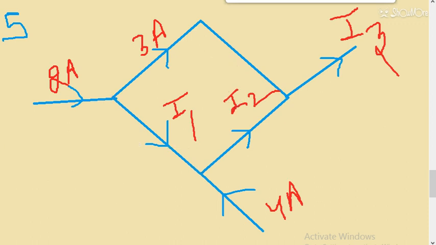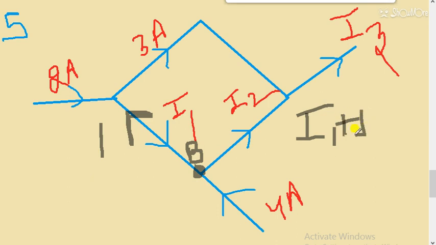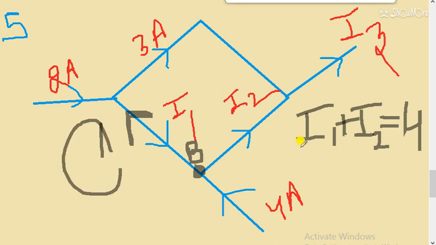Now let's suppose I have reversed the direction of I1. I reversed the direction of I1 and I have taken its value as plus 1. Now at this point the current which is moving away is I1 and I2. That means at this point B, I1 plus I2 is equal to 4. Now I have taken the opposite direction. Now I have taken the direction opposite to what was given in the question. That means I have to take positive value now, 1. Putting the value of I1 as 1, I will get I2 as 3.